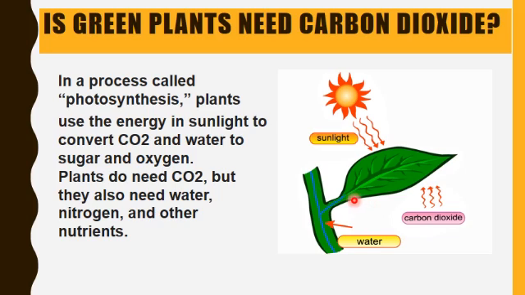The food of the plant is sugar. Plants need carbon dioxide, but they also need water, nitrogen and other nutrients. So green plants need carbon dioxide.